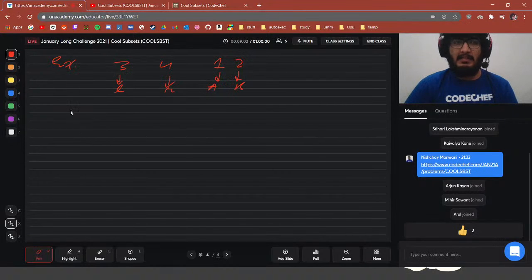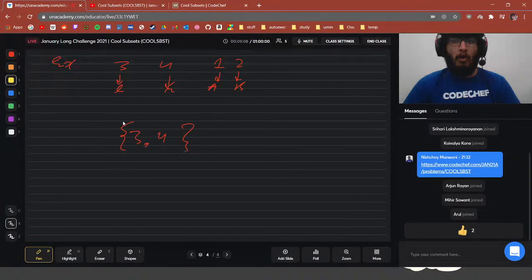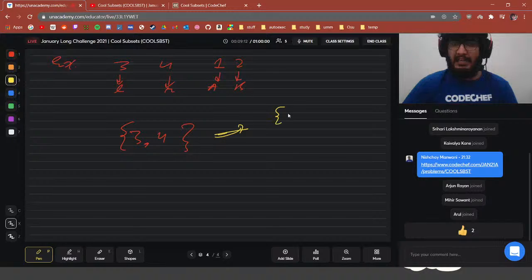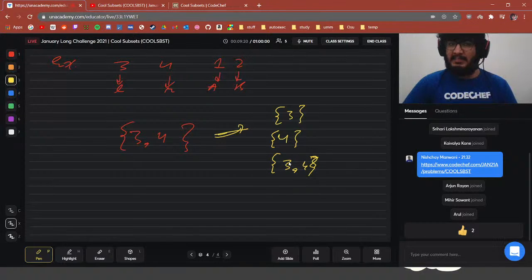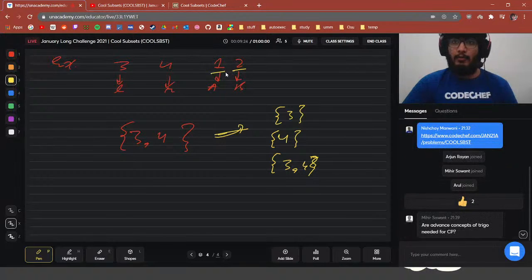This basically means we have the set 3, 4. Seeing all the non-empty subsets of 3, 4, we get the first subset to be 3, the second subset to be 4, and the third subset to be 3, 4. All of these subsets have sizes between 1 and 2. This A and B are given to be the sizes of the subsets. So all of these subsets have sizes between 1 and 2, right?